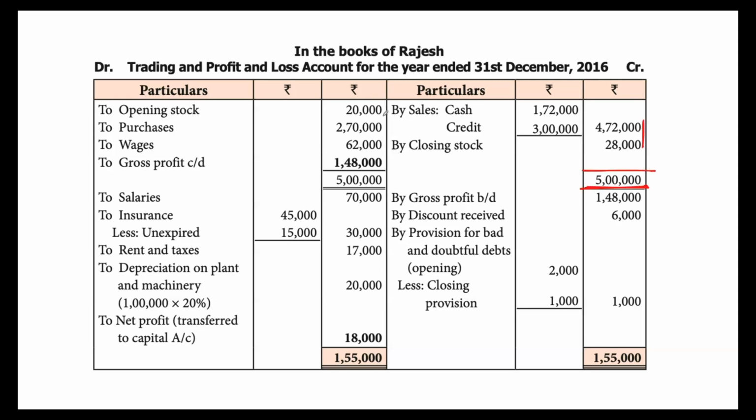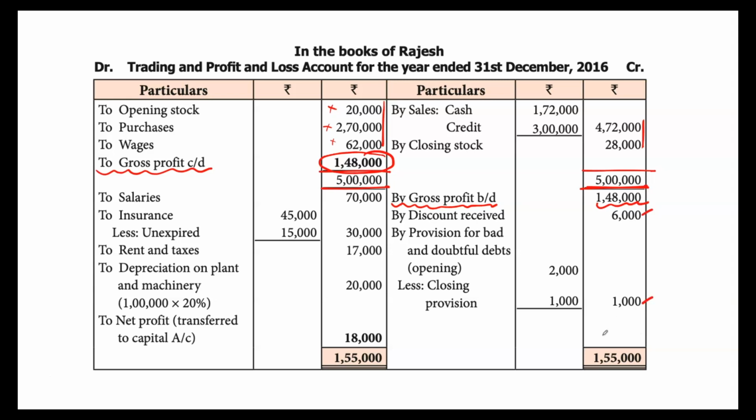On the debit side, you have 3 items which is less than 5 lakhs. So we'll write the total 5 lakhs both sides. 5 lakh minus these 3 items will give you a balancing figure of 1,48,000, and that's nothing but gross profit carried on. Okay, we'll take that to P&L by gross profit brought down. So it is appearing on the debit here in trading, so it will appear on the credit in P&L account, 1,48,000. Then with that, let's add this discount received, then provision reversed.